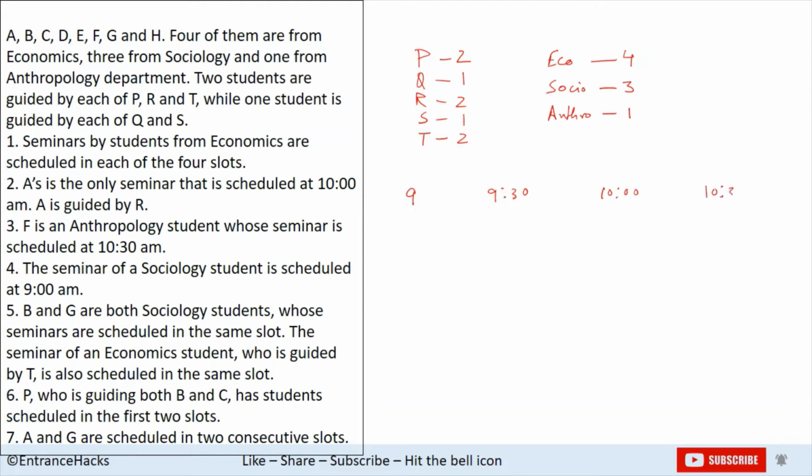These are 4 slots of 30 minutes each, and in each there could be a maximum of 3 lectures, right? Because there are only 3 seminar halls which are vacant.